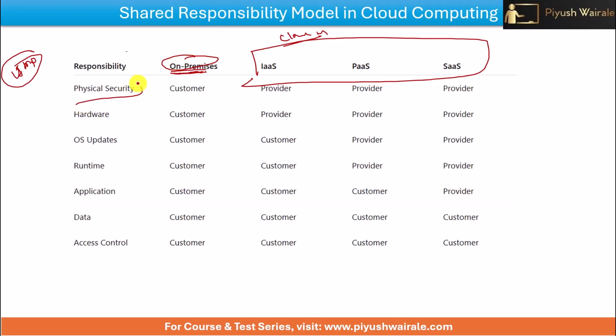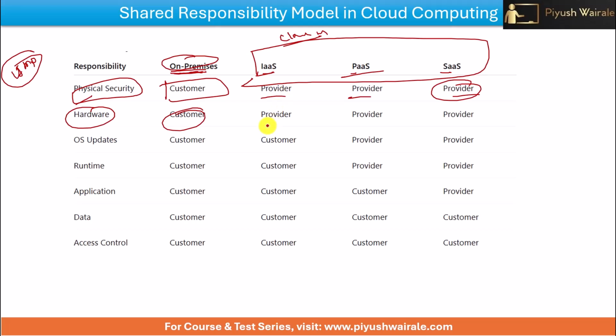So physical security. When we talk about physical security, if we are going for on-premises, it's a customer thing, right? It's our responsibility. But when we talk about infrastructure as a service, PaaS or SaaS, it's the provider's responsibility. Provider means what? Cloud providers. What about hardware? In the case of on-premises, it's the customer's responsibility. But in the case of infrastructure here, you can see it's the provider. So you can just remember this particular chart, very, very important.